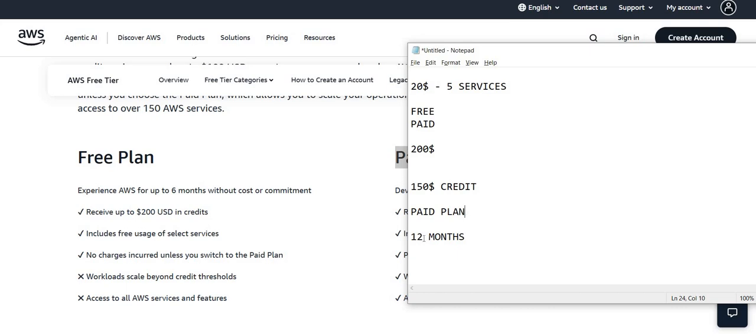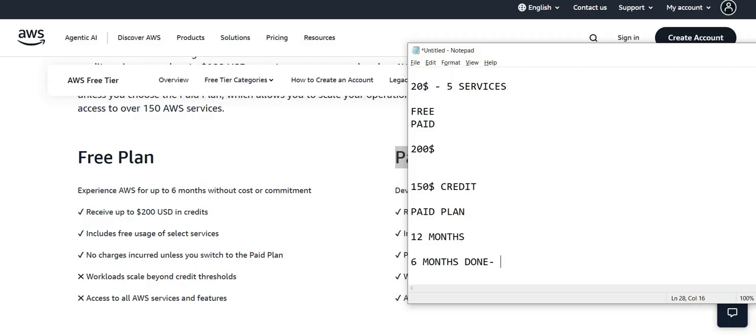So for the next 12 months, or whatever months remain to reach 12 months from the date of creation of your account, these credits will be adjusted in your AWS bill.